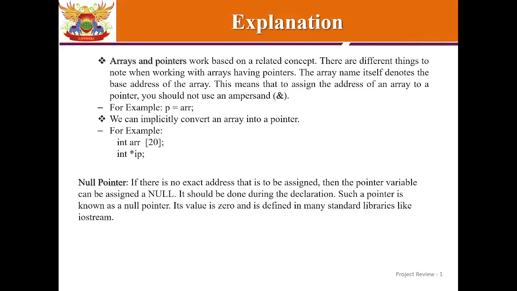Null pointer. If there is no exact address that is to be assigned, then the pointer variable can be assigned as null. It should be done during the declaration. Such a pointer is known as a null pointer. Its value is 0 and is defined in many standard libraries like iostream.